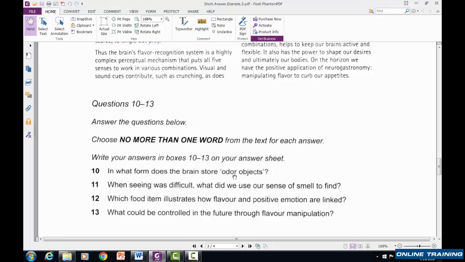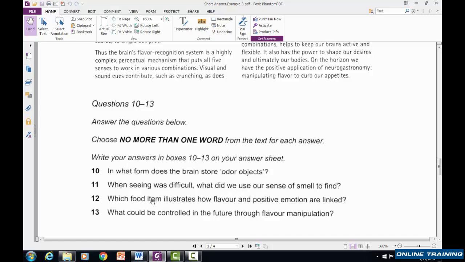Number 11, the keywords are difficult. I love when they have the word difficult because they usually will use some kind of synonym like problem or challenge. So that question is kind of easy to find. 12 says, which food item illustrates how flavor and positive emotion are linked? I like number 12 too, because it talks about flavor and positive emotion, two things combined together.